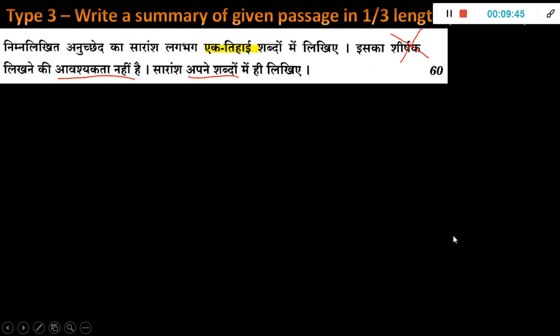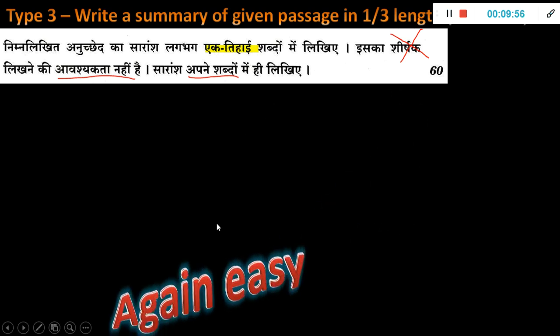Now, the third type is to write a summary of the given passage in one-third of the length. Here it's written ek tihai. So you have to write the passage which is given to you in one-third of its size in the same language.